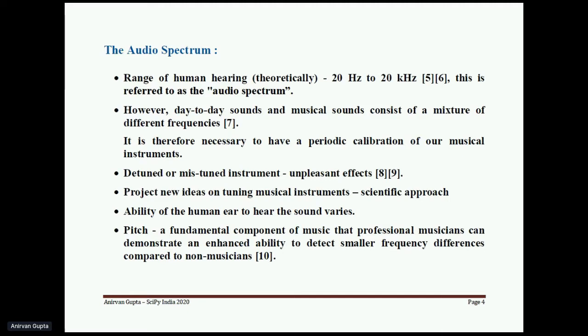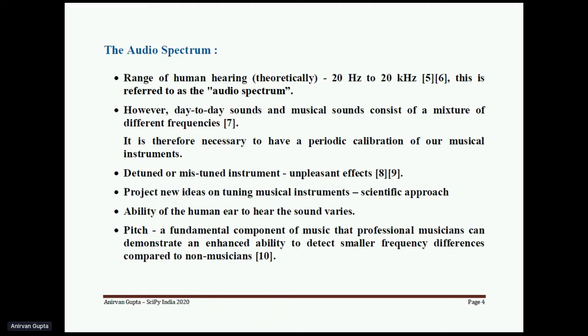There are many frequencies involved in a single piece of orchestra, if you say. So it is necessary to have periodic calibration of these musical instruments. Whenever we have mistuned or detuned instruments, it always creates an unpleasant effect in the crowd. So we have to project new ideas on how to tune musical instruments.